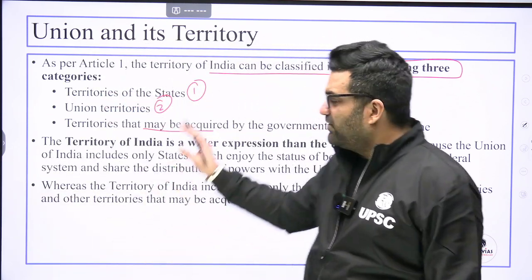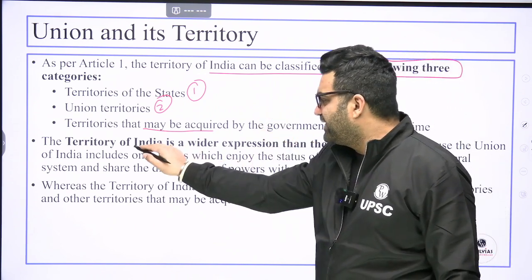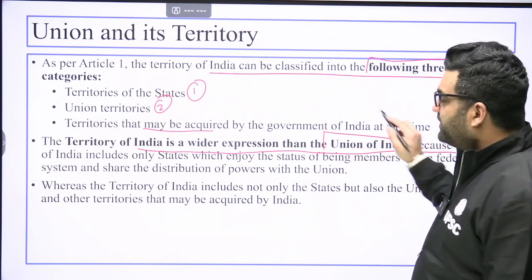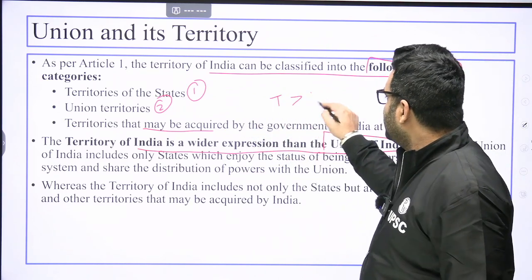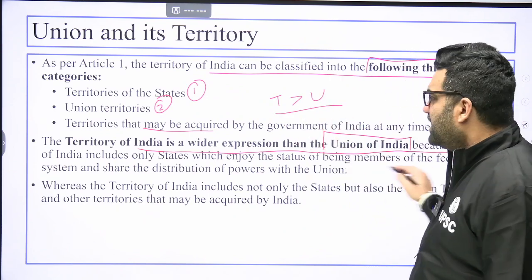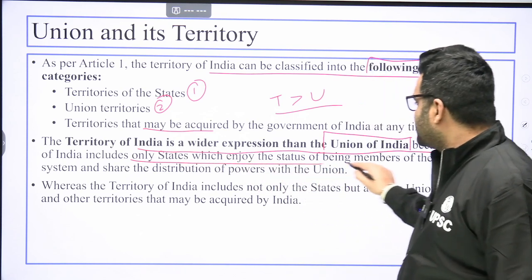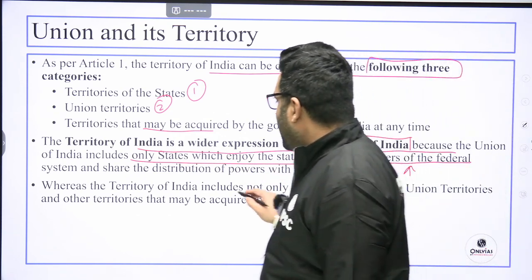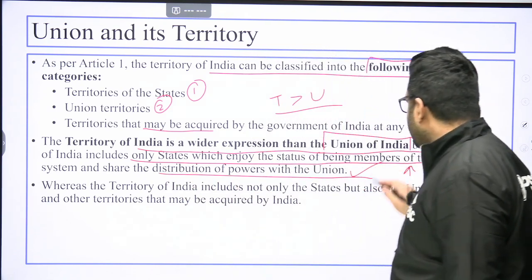The territory of India may be divided into these three categories. The territory of India is a wider expression than Union of India, because the Union of India includes only states, which enjoy the status of being members of the federal system and share the distribution of powers with the Union.